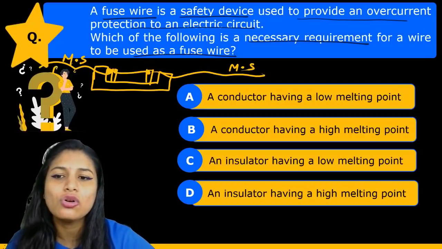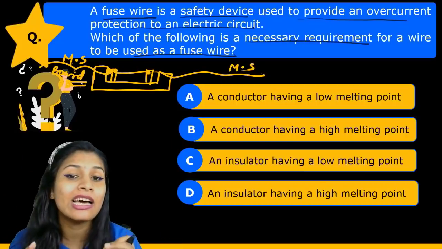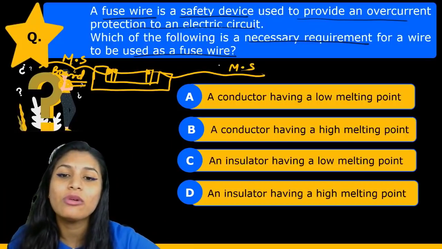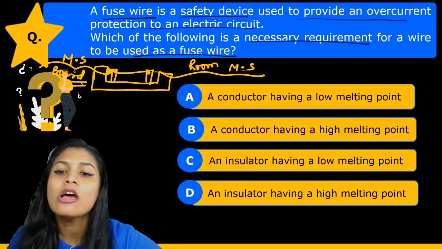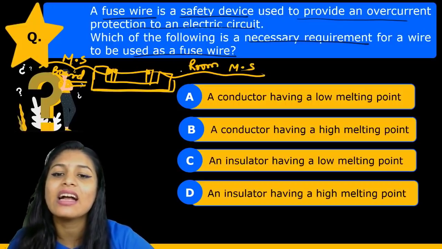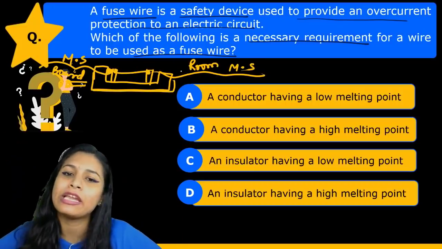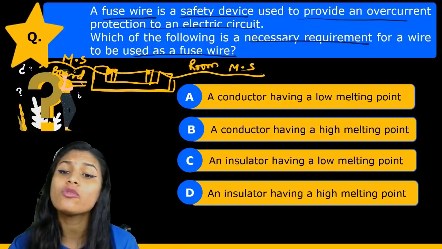Which one, children? The one that comes from the board, okay? The board that we have in our home, the electricity board, and this one goes to the different rooms. So this basically acts as the connection between the room and the main board. Okay, what does the fuse wire do?